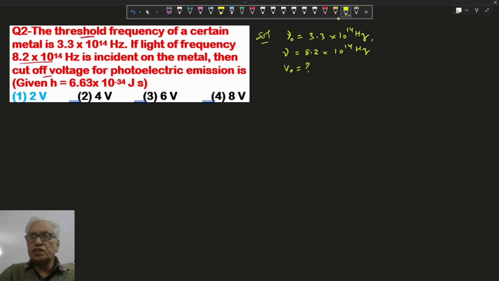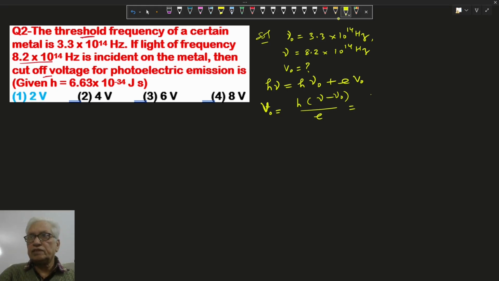Using the photoelectric equation, h nu equal to h nu naught plus eV naught. So here eV naught will be equal to h nu minus h nu naught, where V naught is the stopping voltage. It's given by h times nu minus nu naught upon e.